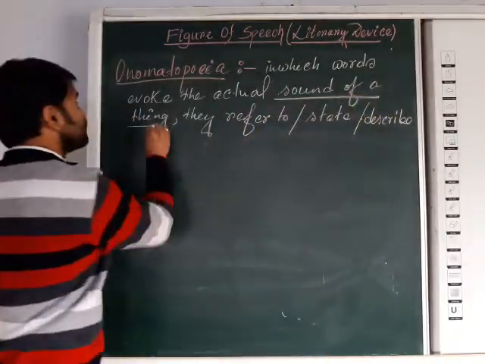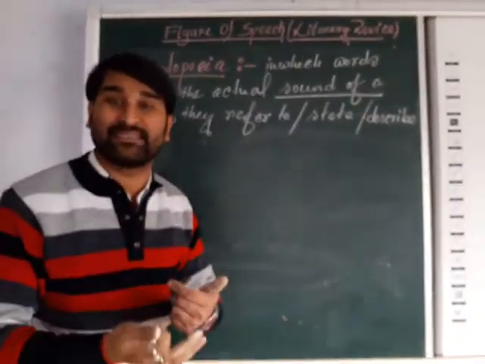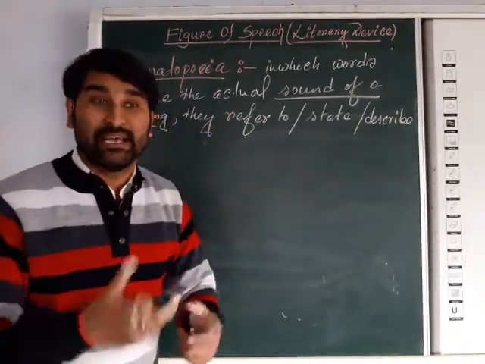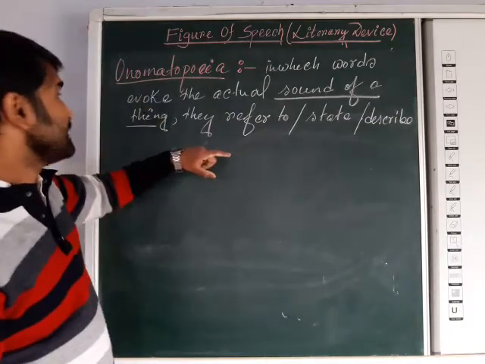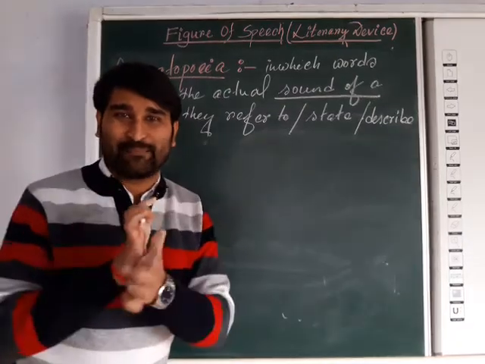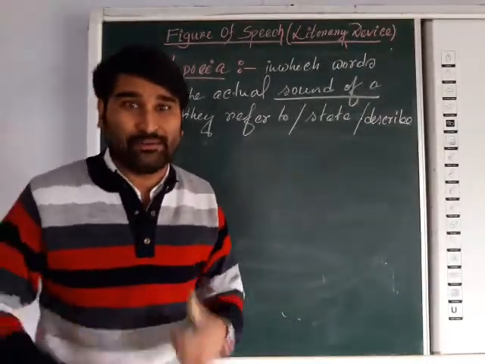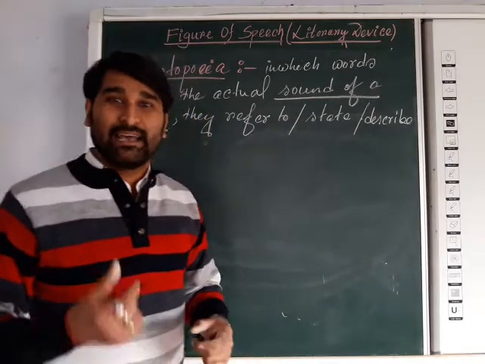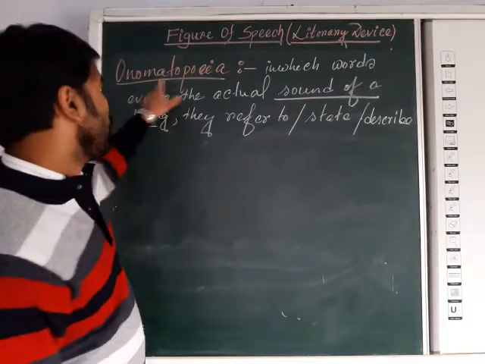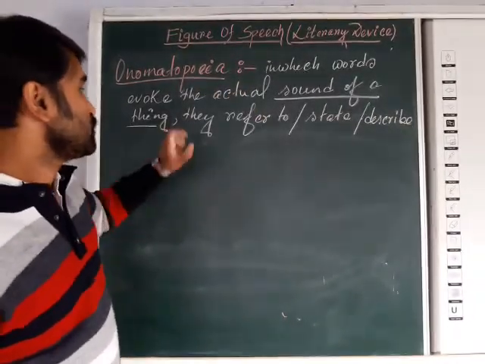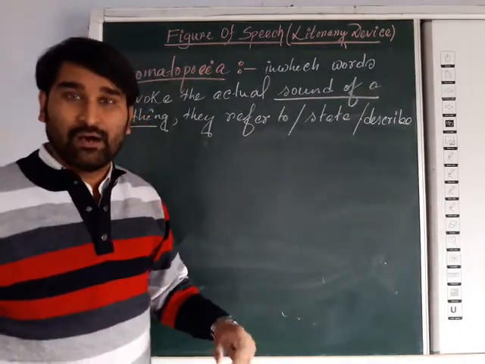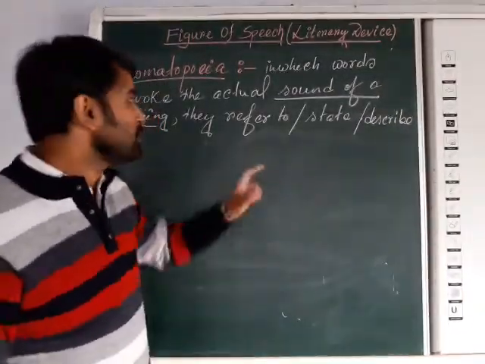Mind it, it is related to the sound of a thing, a person, or a living character. So whenever you get sound words in a sentence or a line of a poem, it is called onomatopoeia. Any sound, like a clattering sound, clapping sound, howling sound, growling sound, all these have sound-related words. If some words describe the sound of a thing, a person, a character, or a living being, then it is called onomatopoeia.